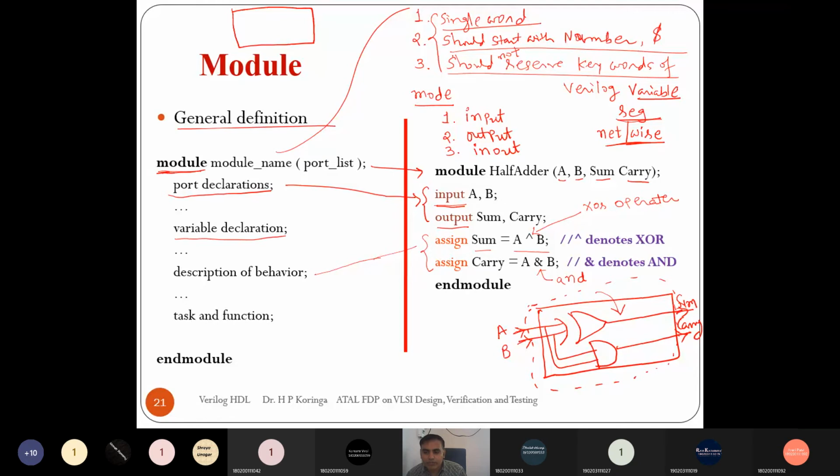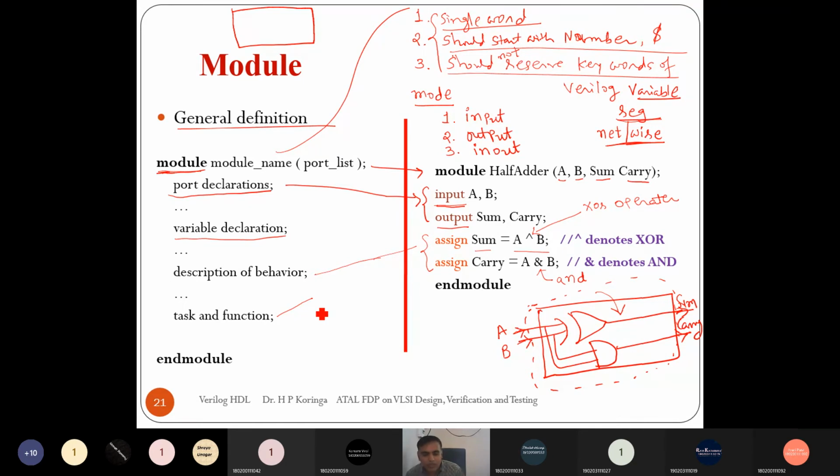Once the description of behavior is over, we can also have any function or task. Suppose some portion of the program we want to execute repeatedly. We do not need to write it multiple times in the program. We can write one task or function for that, and every time we just call the task or function.